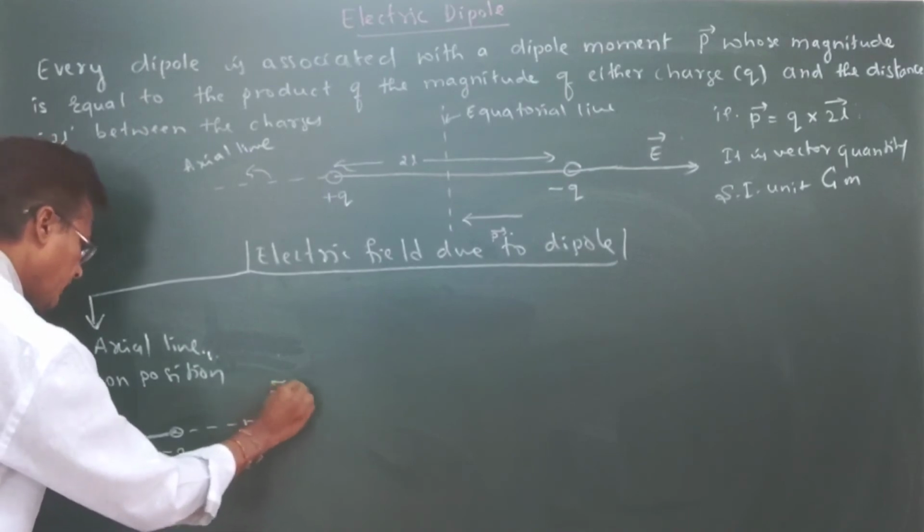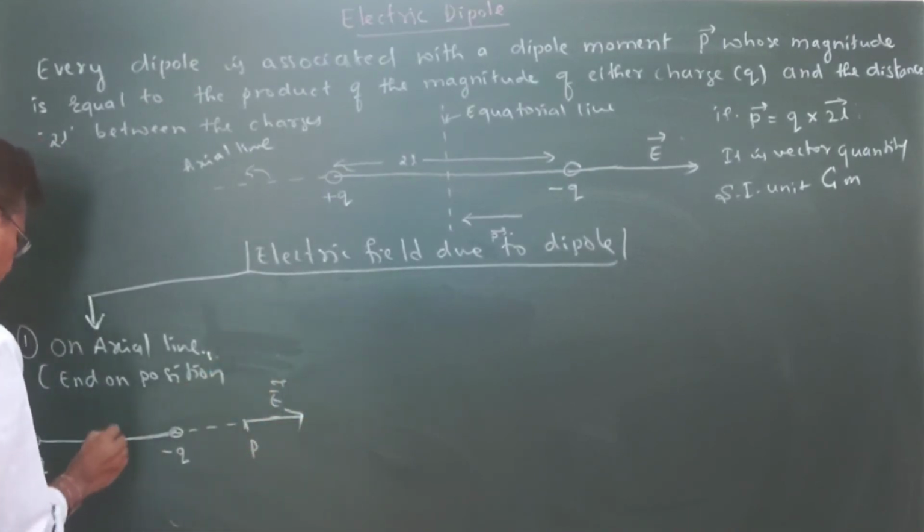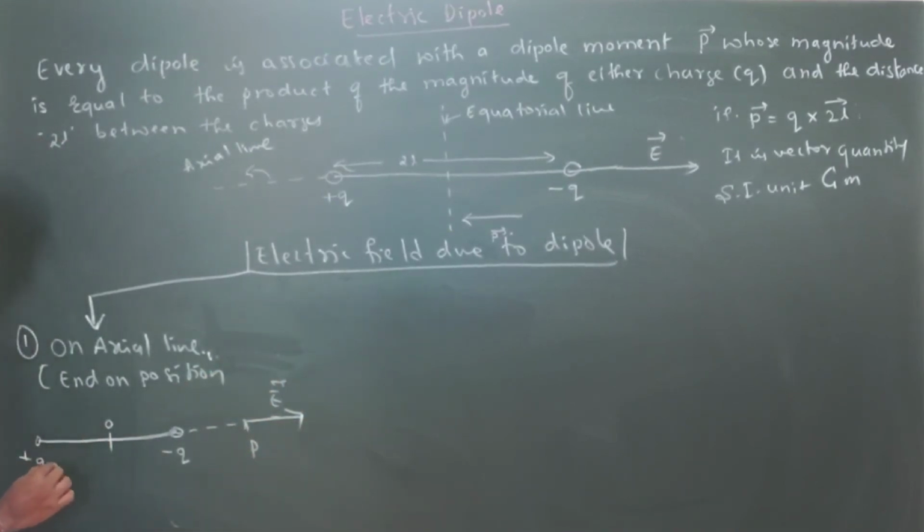So the electric field direction is towards this side. O is the midpoint of this. So the dipole length we can take as 2L. From O to that point we are going to call R. This is L. So from O to minus Q and plus Q, it is L only.